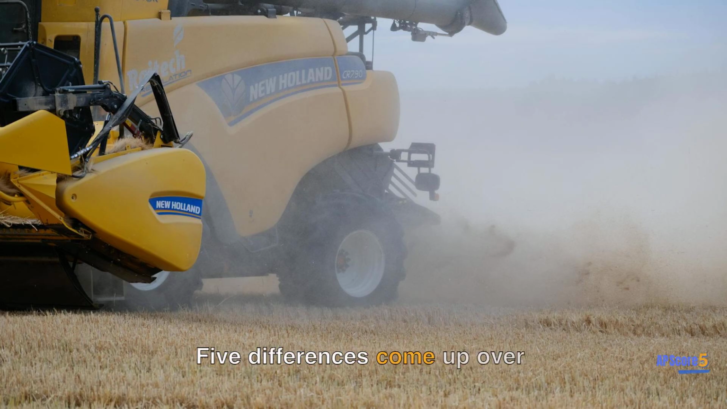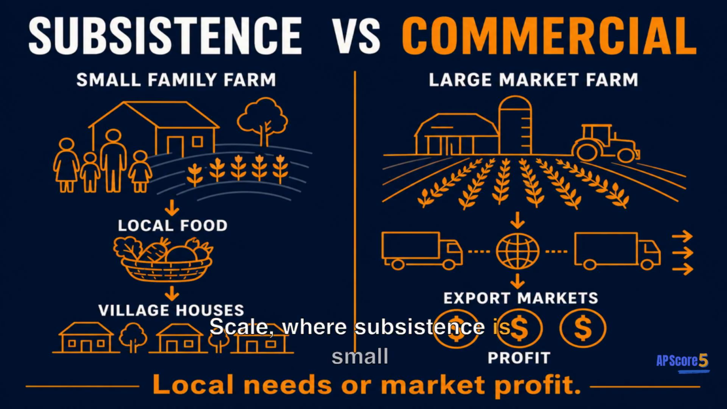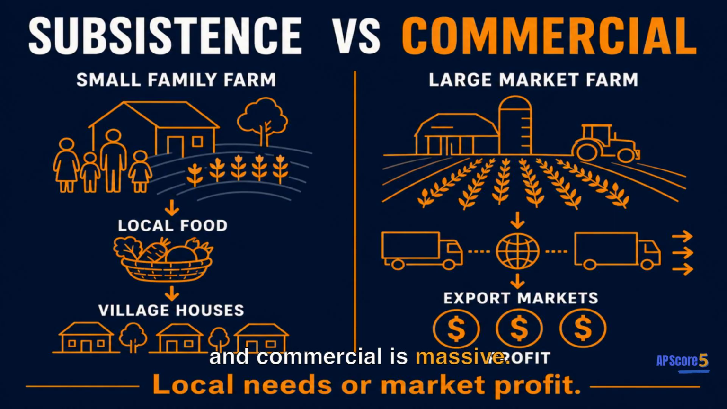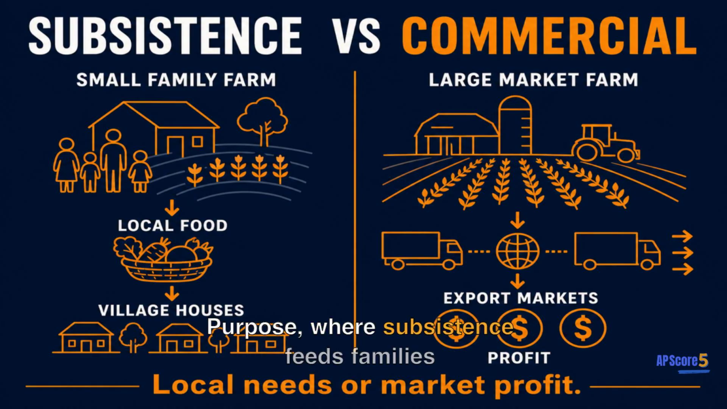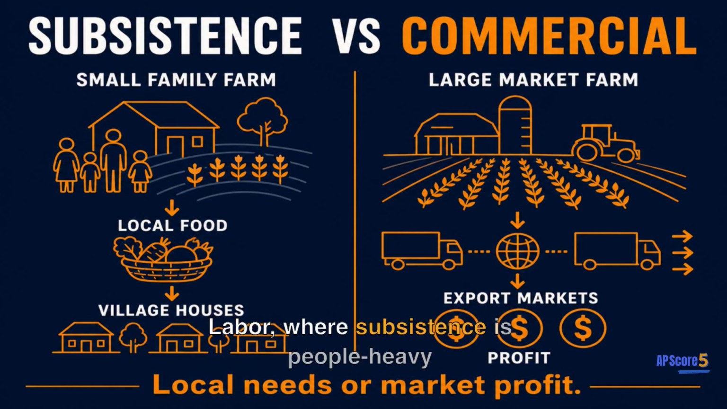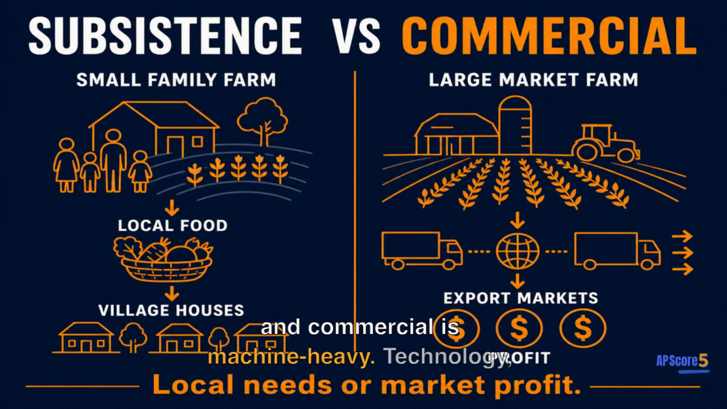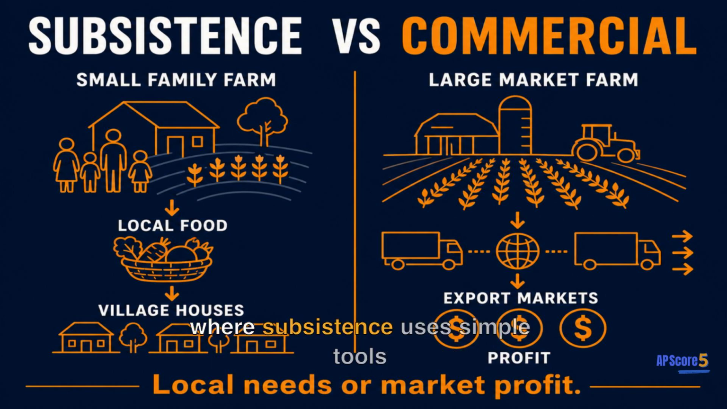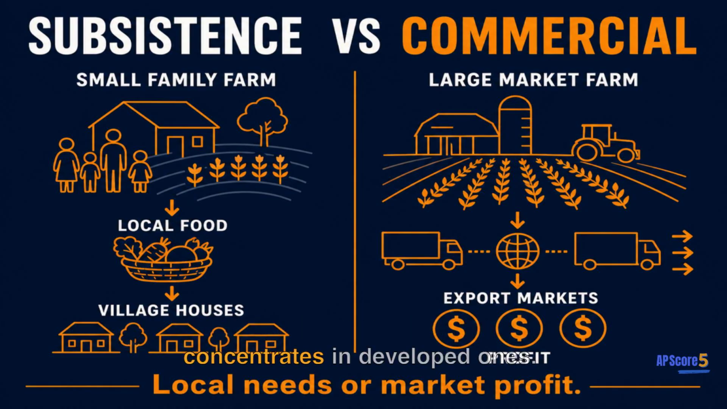Five differences come up over and over on the AP exam. Scale, where subsistence is small and commercial is massive. Purpose, where subsistence feeds families and commercial feeds markets. Labor, where subsistence is people-heavy and commercial is machine-heavy. Technology, where subsistence uses simple tools and commercial uses advanced equipment. And location, where subsistence concentrates in developing regions and commercial concentrates in developed ones. Always pair each difference with a geographic example.